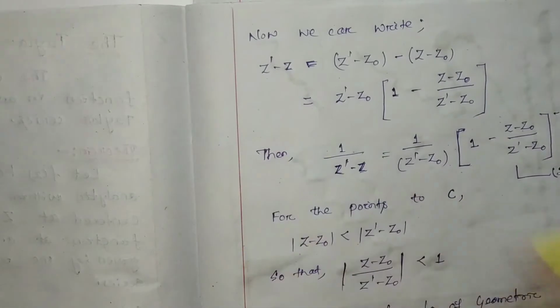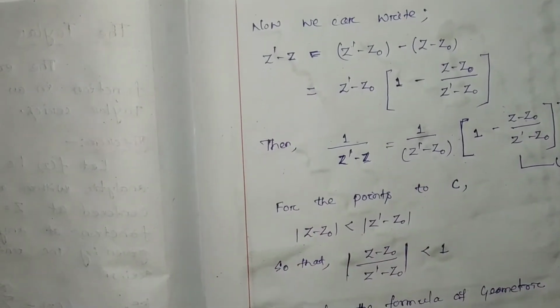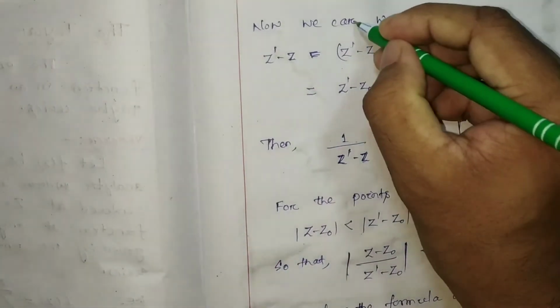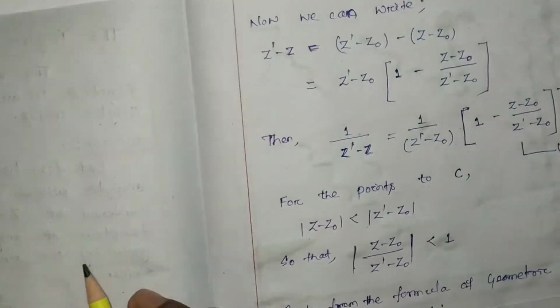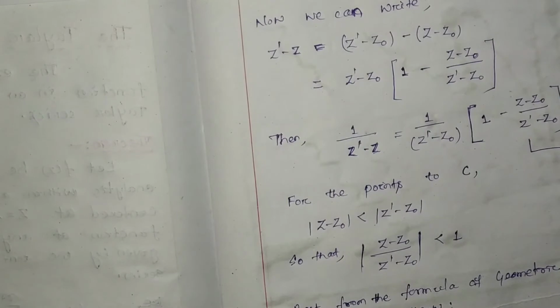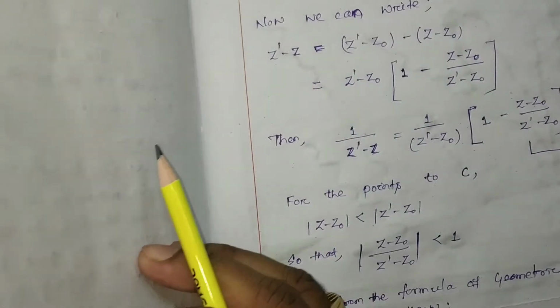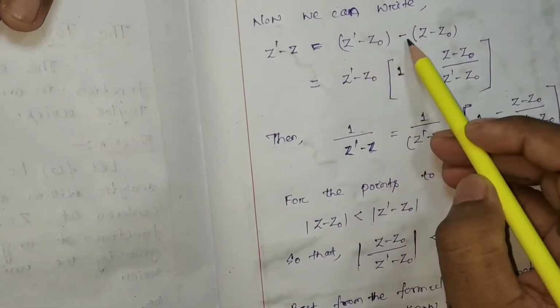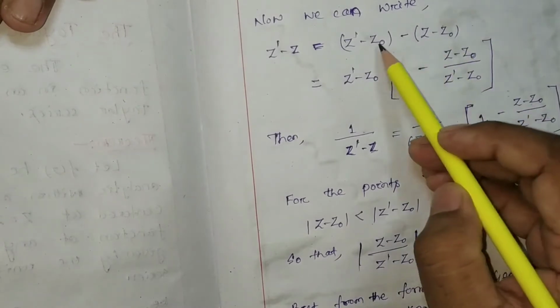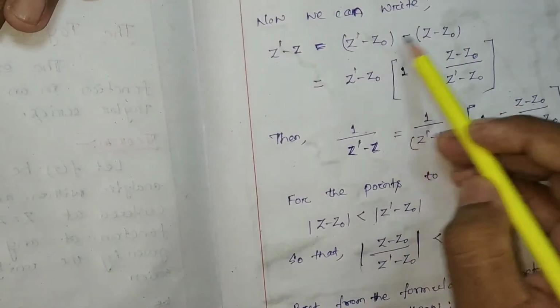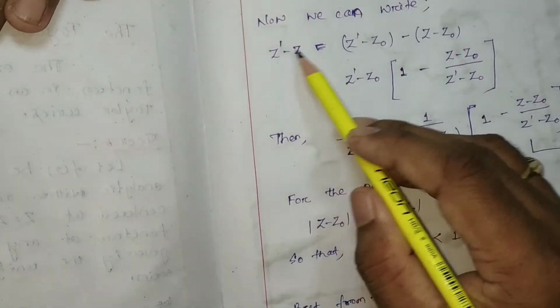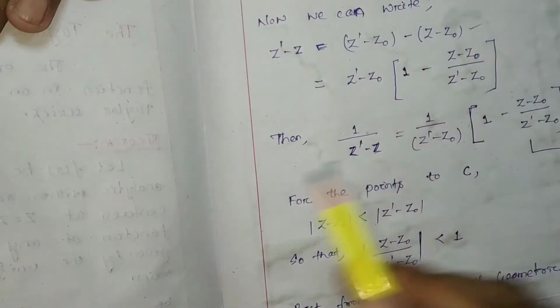Now we can write z' - z in this form: (z' - z0) - (z - z0). Here the -z0 and +z0 cancel, so z' - z can be represented like this.